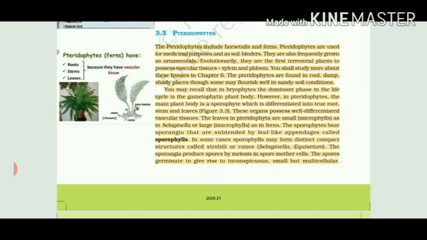Now we will talk about the dominating stage in case of pteridophytes. In bryophytes it is the gametophytic plant body. But in pteridophytes, the main plant body is sporophyte, right? Because sporophyte has true roots, true stem, and true leaves.